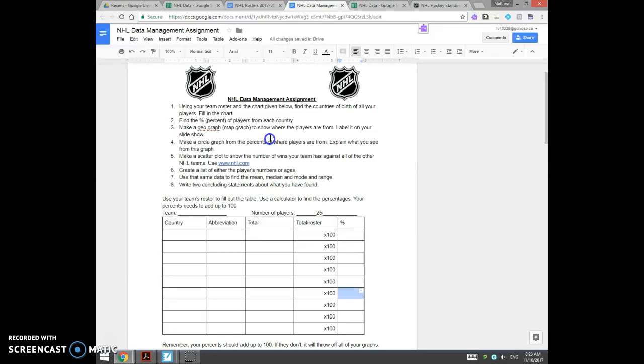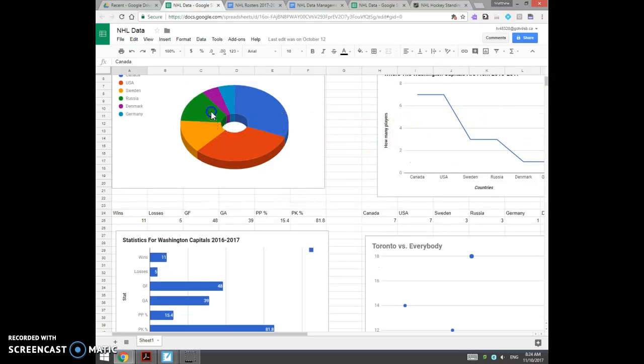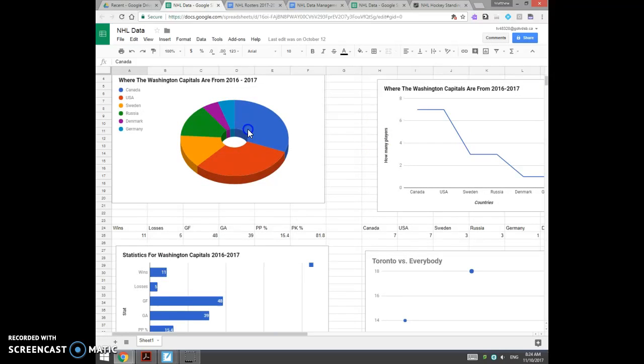So when you look at your players' data, I'll just show you some data that I created here. When you know where players come from, that could be a concluding statement. This is one I've done in a year before, but just by looking at this graph, I can see that Canada and the USA have the biggest chunks of the circle. So the Washington Capitals from 2016, most of their players come from Canada or the USA. So that's what a concluding statement is.